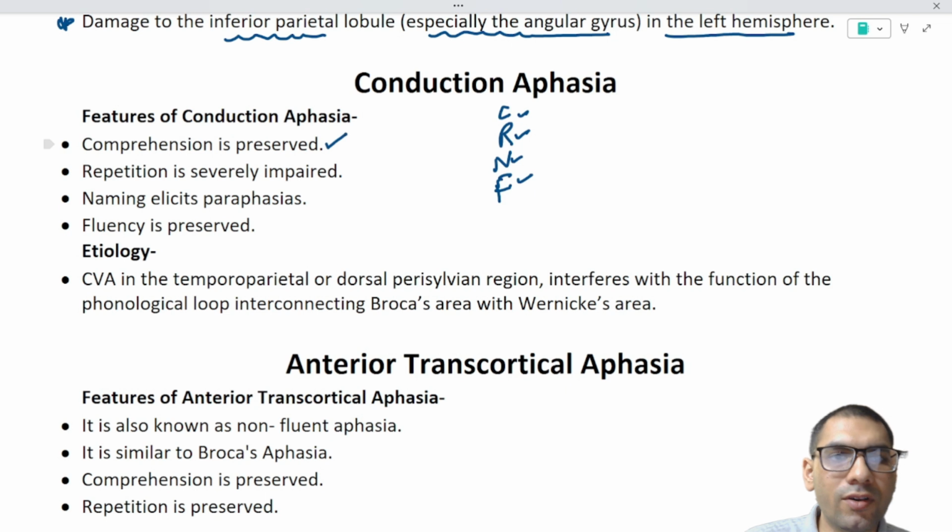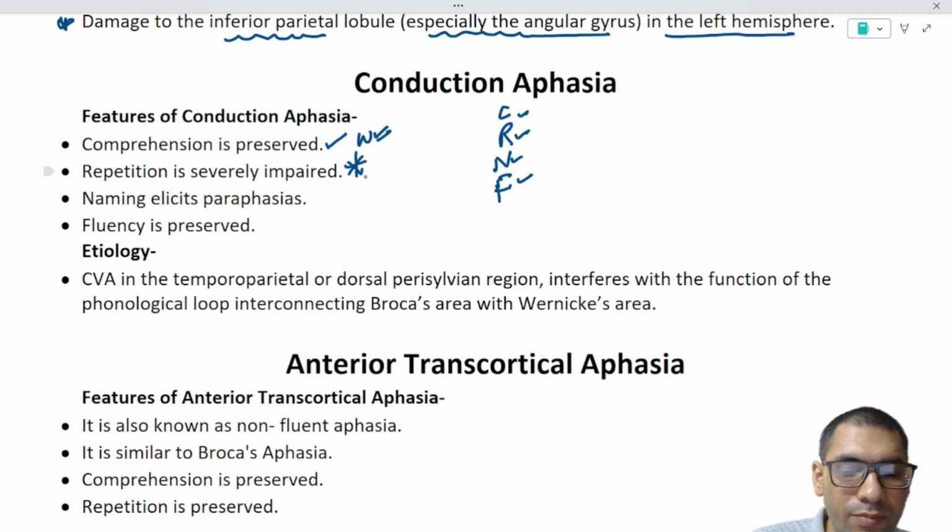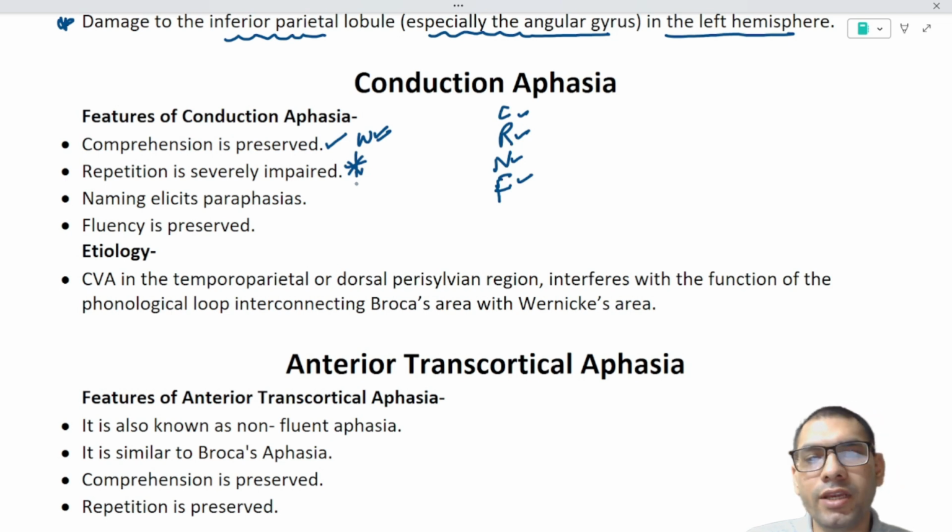Comprehension is preserved because Wernicke's area is intact. Repetition is severely impaired. That is the main feature of conduction aphasia. The patient is not able to repeat. For example, if I tell the patient to say "no ifs, ands, or buts," the patient will not be able to repeat. The patient may say the individual words.